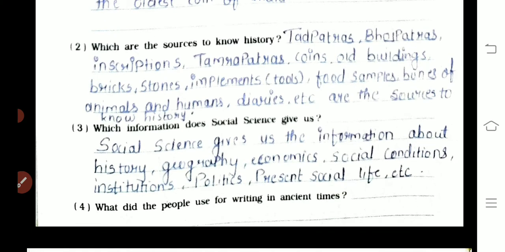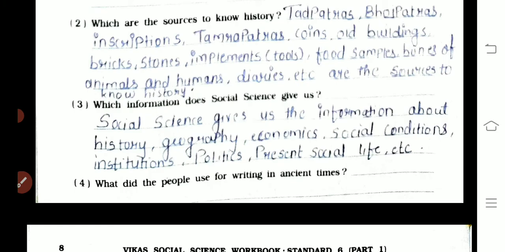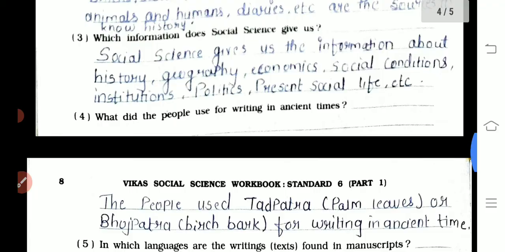Okay, then the third question is which information does social science give us? Social science gives us the information about history, geography, economics, social condition, institutions, politics, present social life etc. Okay, so this one is the third question. Fourth one is